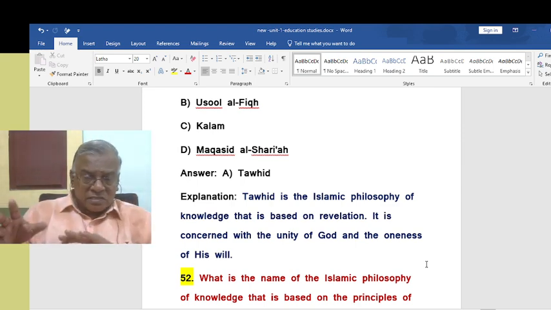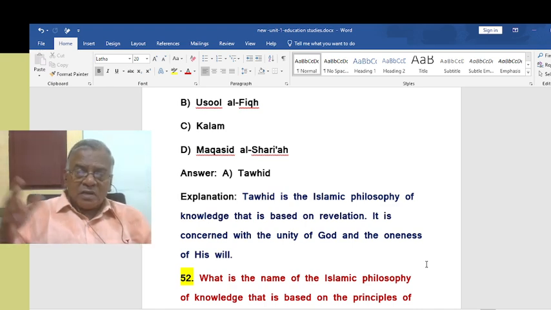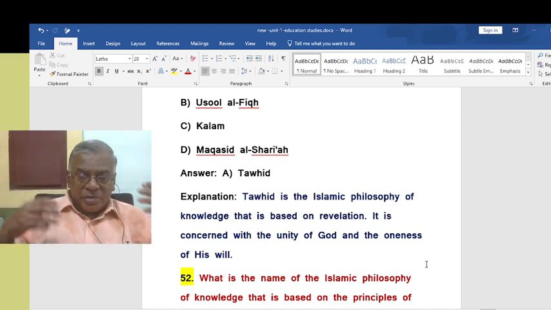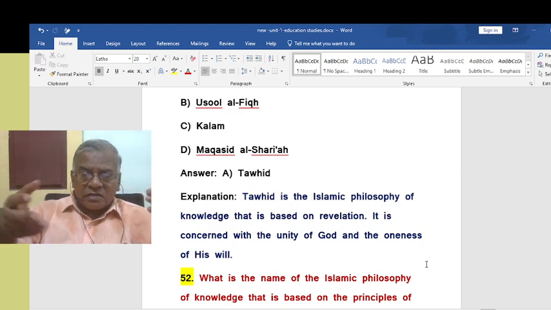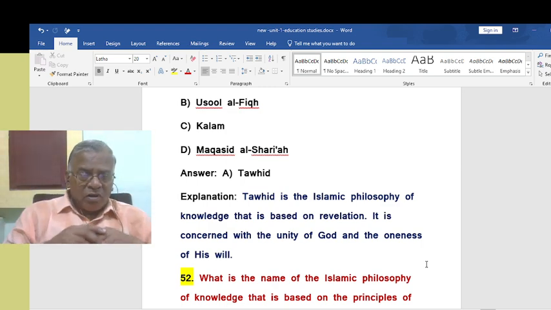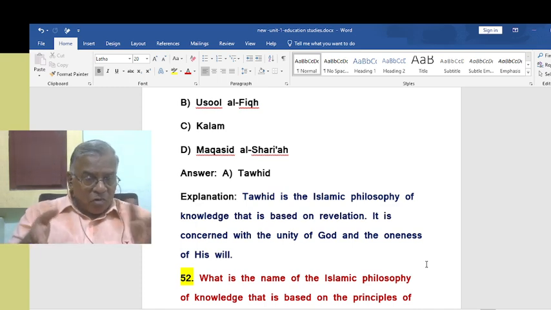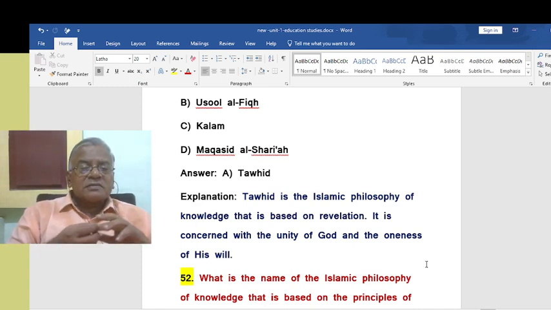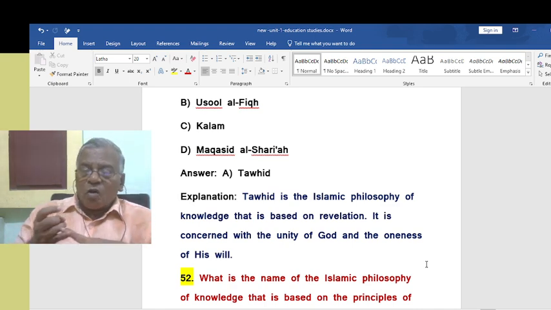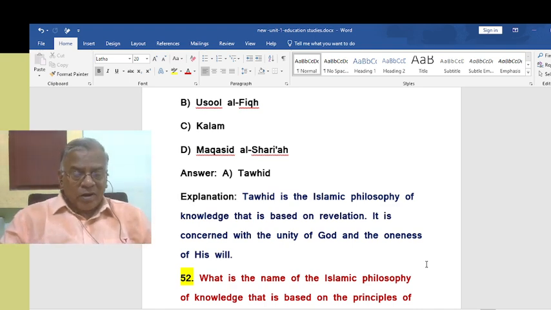In Christianity also there is a revelation, the revelation of the end of the world and the beginning of a new era. All such things are there in the Revelation book. Likewise, Islam also has revelation. Tawhid is the Islamic philosophy of knowledge that is based on revelation. It is concerned with the study of God and the oneness of His will.